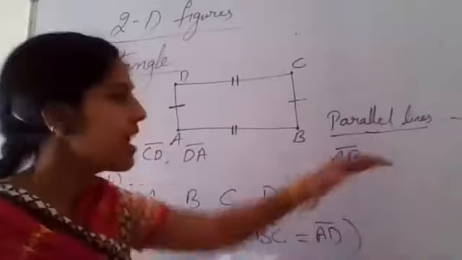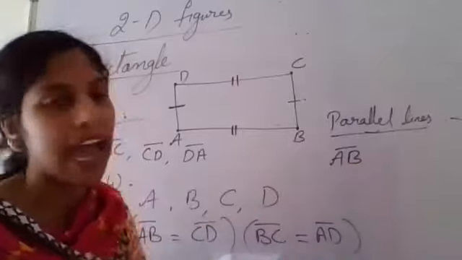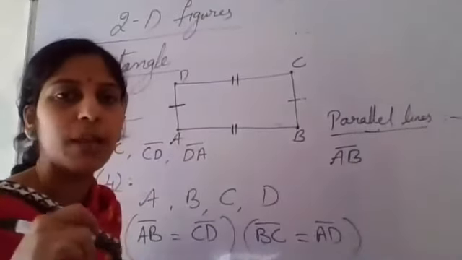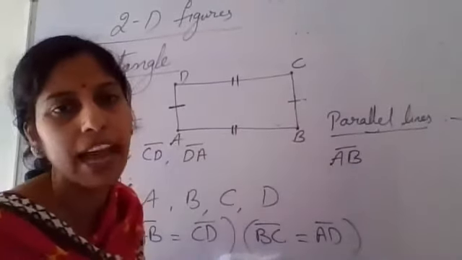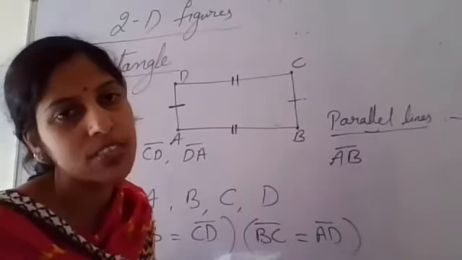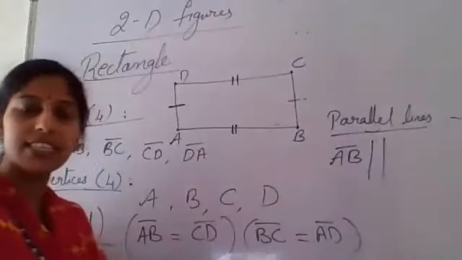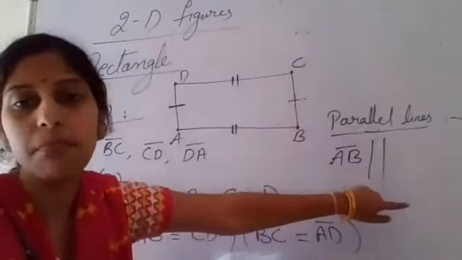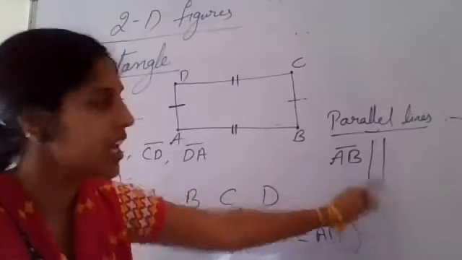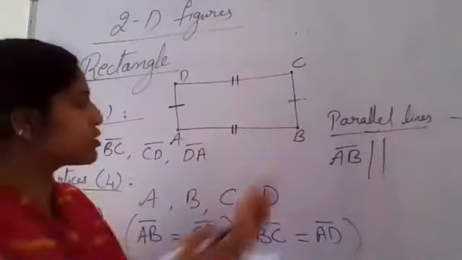Okay, now listen here. Line segment AB is parallel means which symbol should I put? Should I write the spelling of parallel or shall I use a symbol? Two lines should be kept like this, ma'am. These two lines indicate the symbol of parallel. AB is parallel to CD.